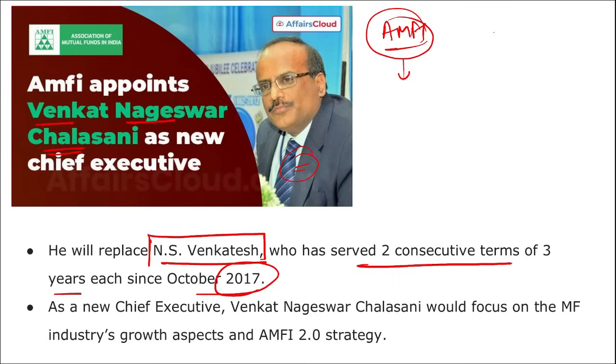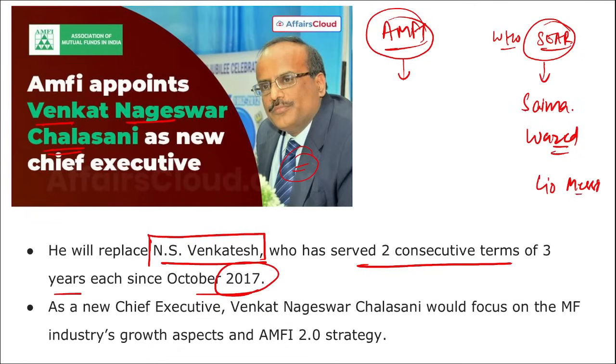Right. Then who will be leading the WHO's SEAR region, that is Southeast Asian region? This will be led by Saima Wazed. Right. Then who recently won the 8th Ballon d'Or award? This Ballon d'Or award is given in the sport of football, and this record breaking 8th Ballon d'Or award was awarded to Lionel Messi.